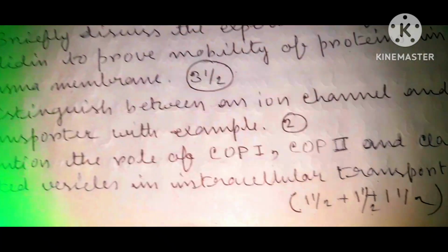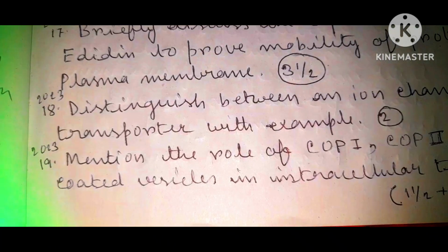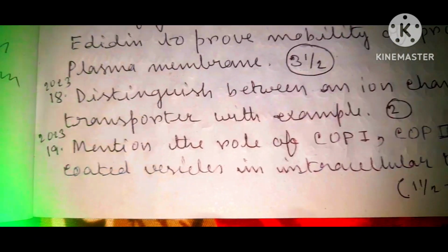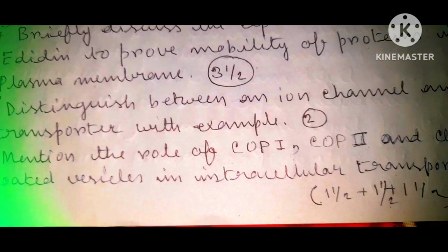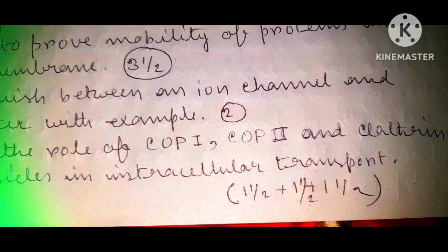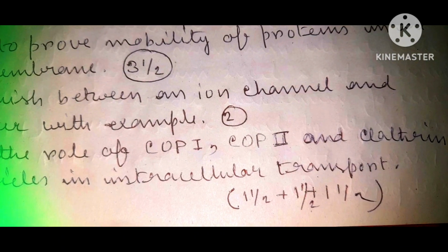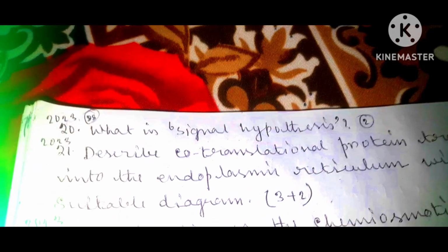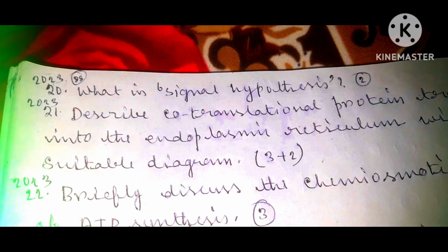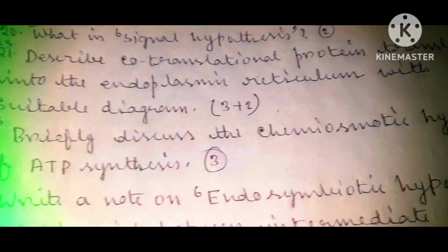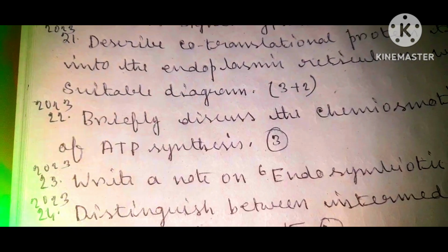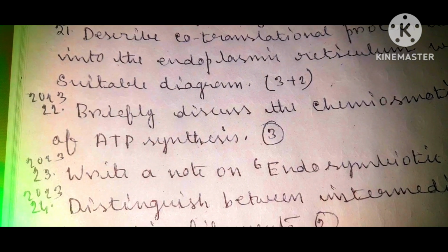Distinguish between an ion channel and transporter with example, carrying 2 marks. Mention the role of COPI, COPII and clathrin coated vesicles in intracellular transport, carrying 1.5 plus 1.5 plus 1.5 marks. What is signal hypothesis, carrying 2 marks? Describe co-translational protein translocation into the endoplasmic reticulum with suitable diagram, carrying 3 plus 2 marks.